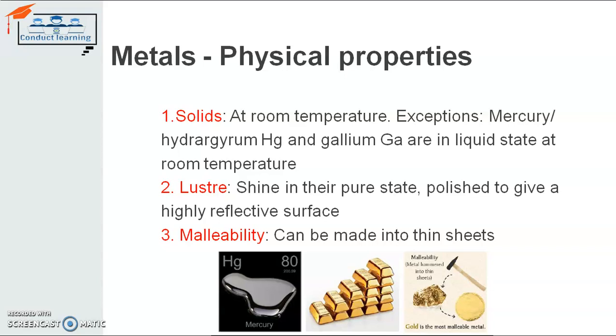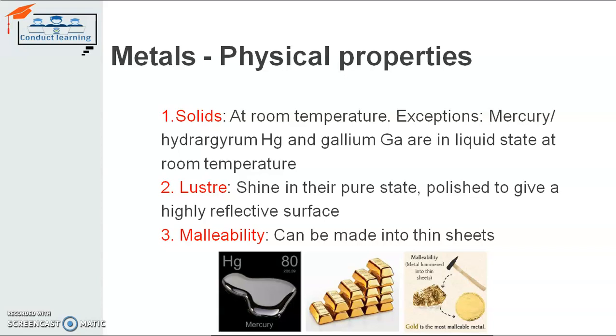The next is luster. Luster is basically known for a shining surface. Mostly metals are shining on their surface. They reflect light. They are polished. Like gold. Gold is very shiny, so it is a metal.